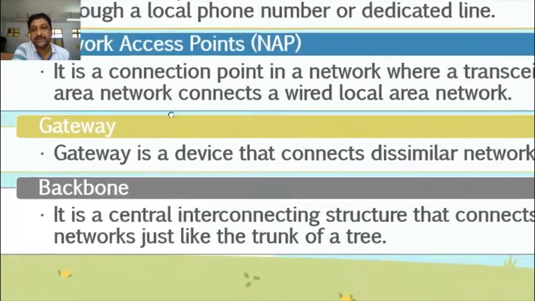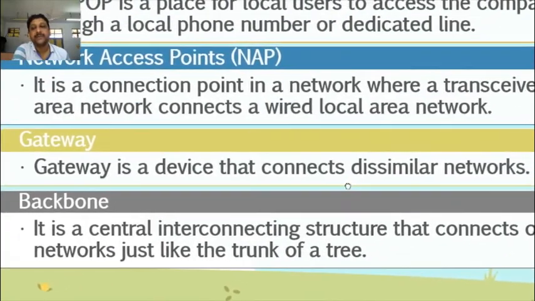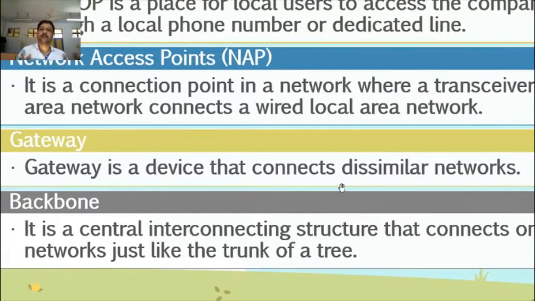Now see the gateway. Gateway is a device that connects dissimilar networks. When the network becomes bigger and bigger, different types of networks are connected with the internet, with different types of architecture and different types of protocols.